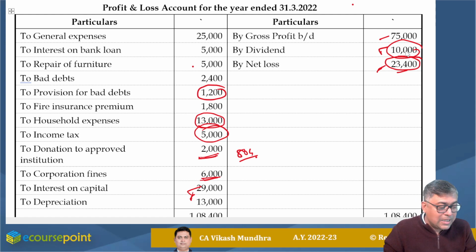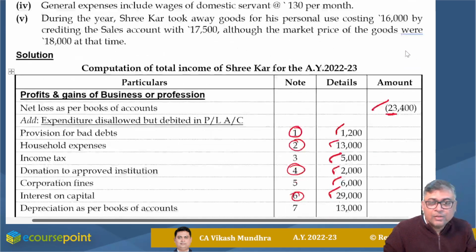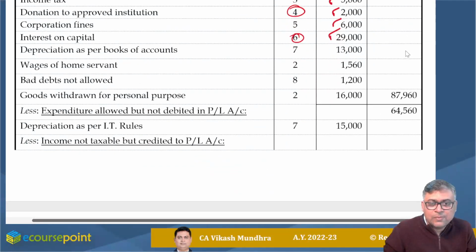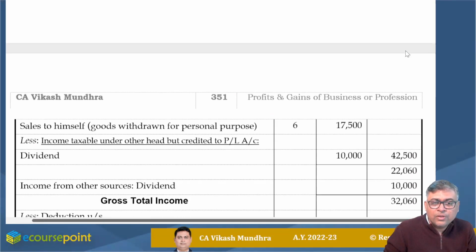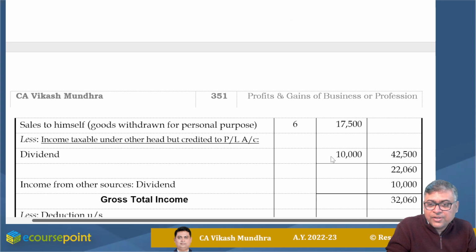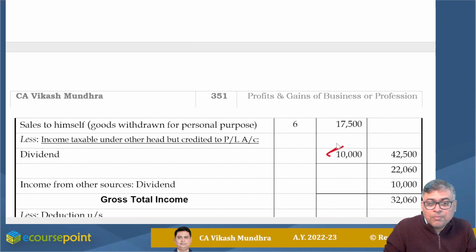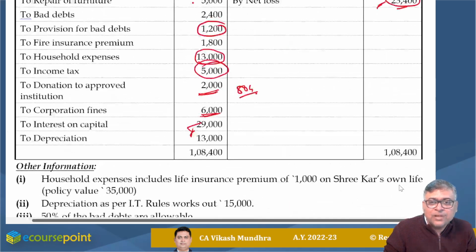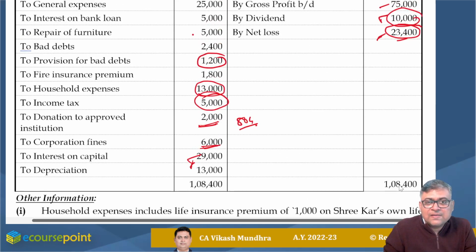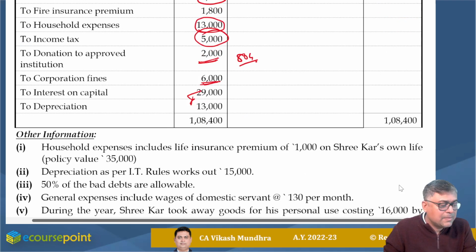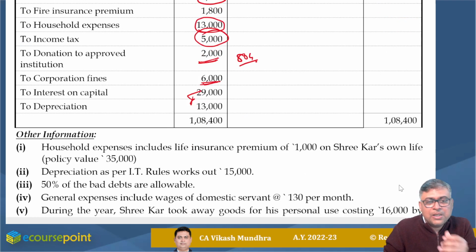So I am going to reduce this one. Dividend I reduce from my PGBP income, but it would be taxable as income from other sources. Again, it is taxable under the head income from other sources. Now my PL part is complete. Unless and until we find some additional information, our PL part is complete.